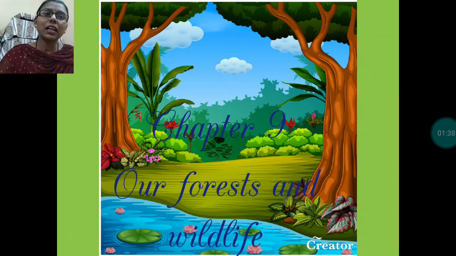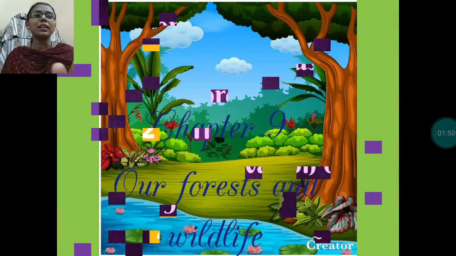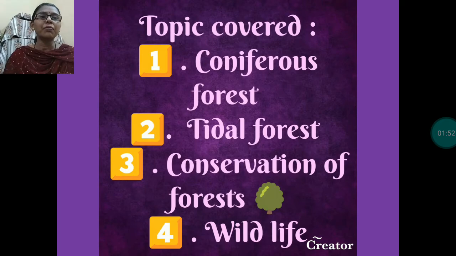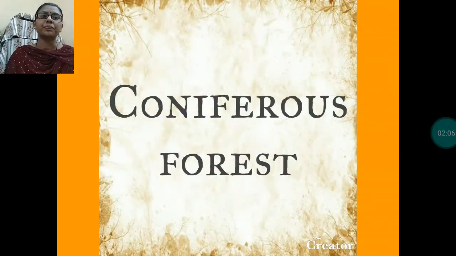I taught you that there are 5 types of forest: evergreen forest, deciduous forest, and thorn forest we have discussed in previous classes. Today we will discuss coniferous forest, tidal forest, then conservation of forest and wildlife. These topics I am going to cover today. So let us start with coniferous forest.